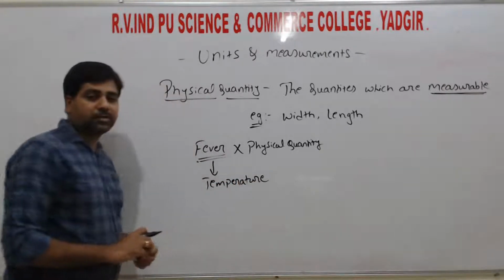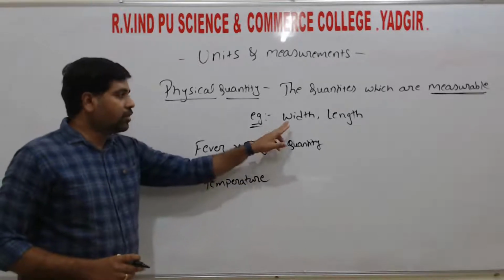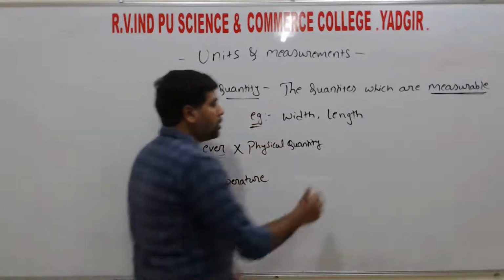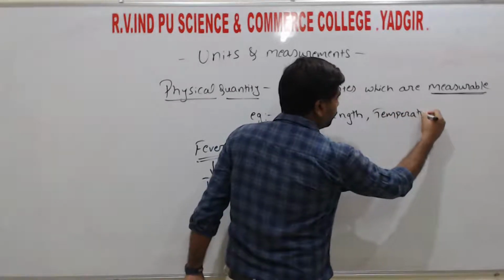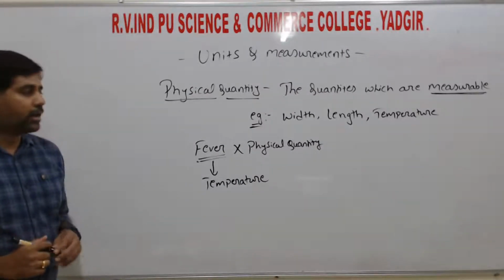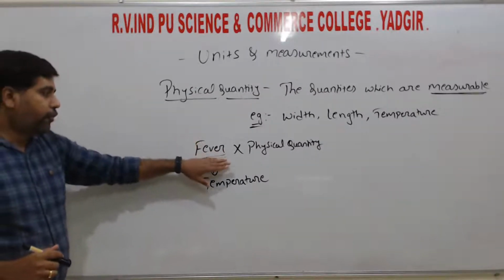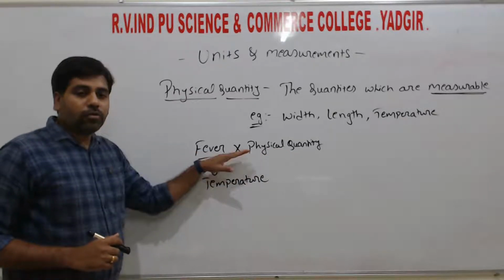Temperature is measured by the use of the thermometer. Hence, temperature is a physical quantity, right? Fever is not a physical quantity because we are not going to measure it.